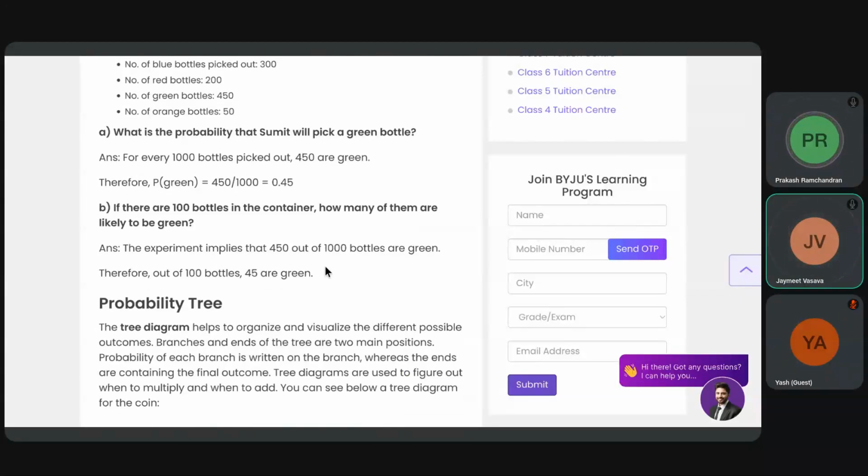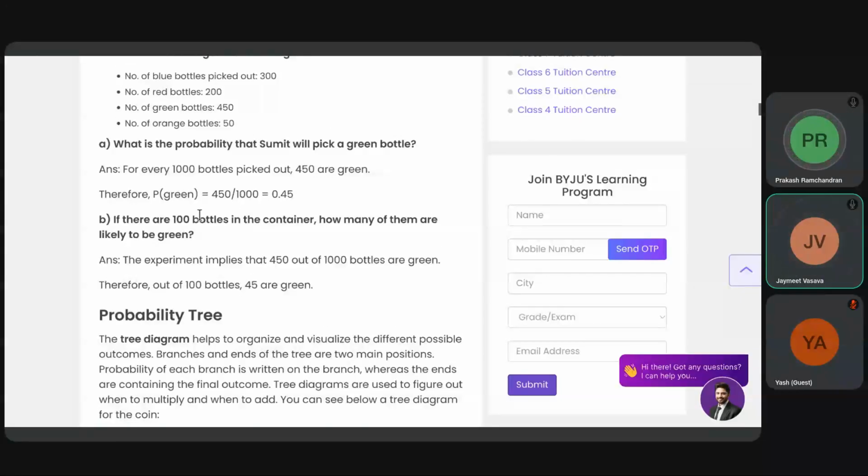Simple. If there are 100 bottles in the container, how many of them are likely to be green? So what the question is, what is the green bottles number? Green bottles number is 450 out of 1,000. Therefore, if it picks up 100 bottles, the chance is 0.45. So 100 into 0.45 will be 45. So chances are he will get 45 green.